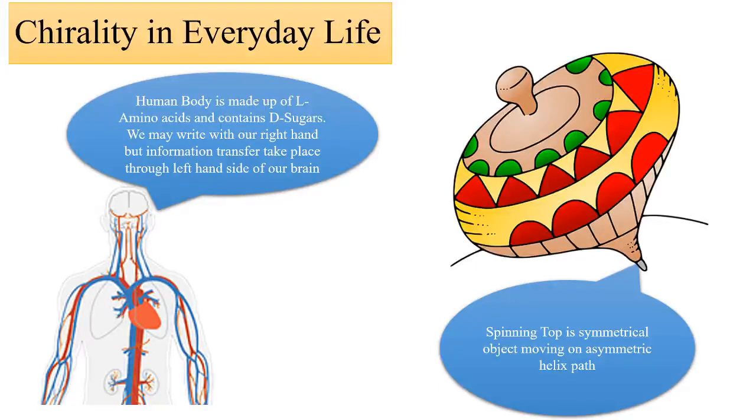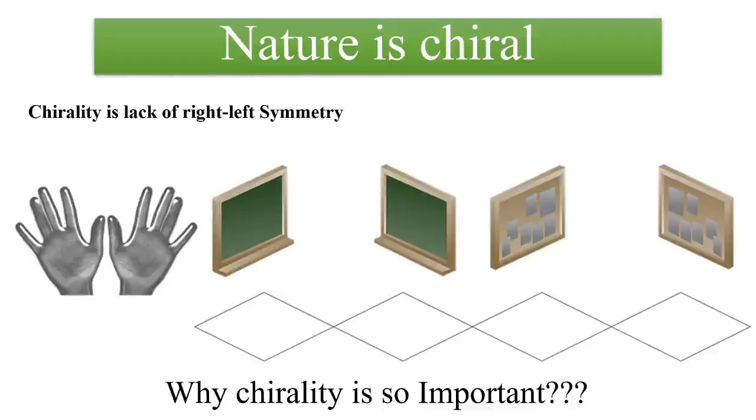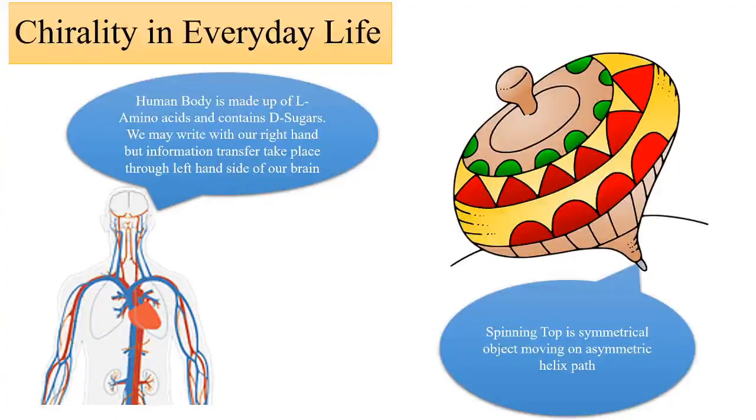The reason is that everyone knows we are made up of proteins, and proteins are made up of amino acids. Amino acids have two different configurations, D or L, but we are purely made up of L amino acids. Also, the sugar in our body is glucose, but we have only glucose with D configuration. If you look at your hands, as I told you before, they are mirror images of each other, but their efficiencies are different.